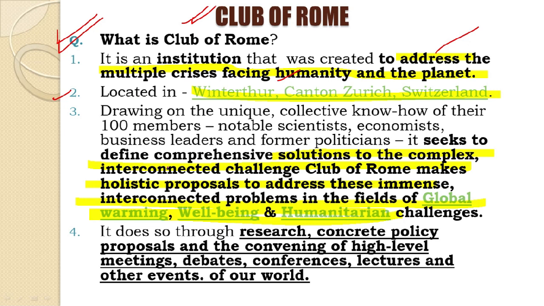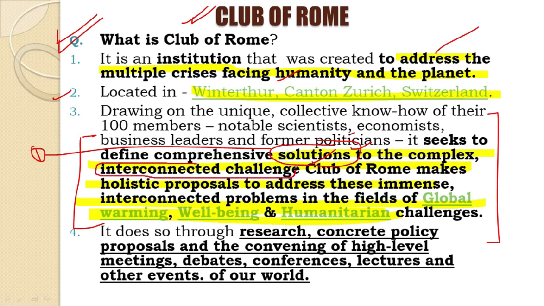Now next we see a whole bunch of scientists, economists, business leaders and former politicians making up this institution. Now what are the aims and objectives of this institution? It seeks to define comprehensive solutions. Number one, it defines comprehensive solutions to complex interconnected challenges. So the second point we can take out from here is the interconnected challenge. Now the Club of Rome makes holistic proposals to address